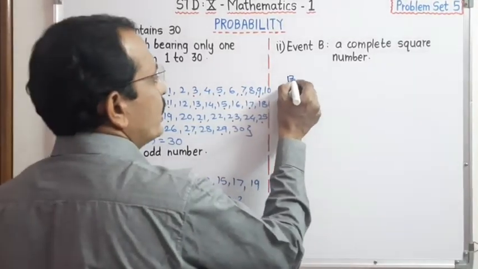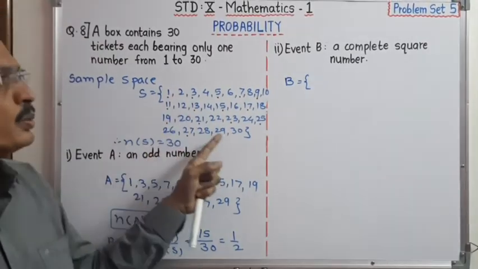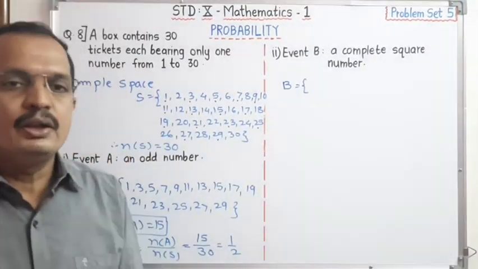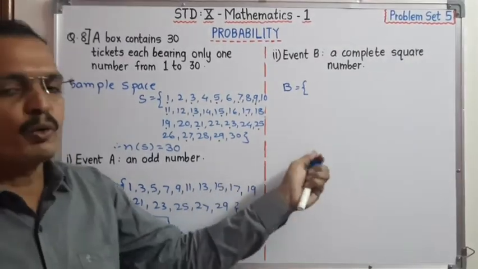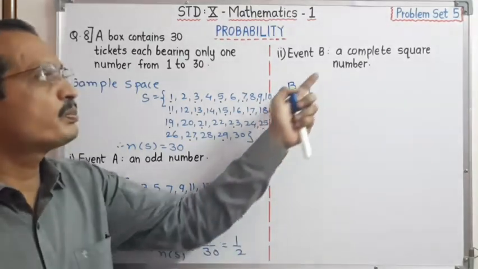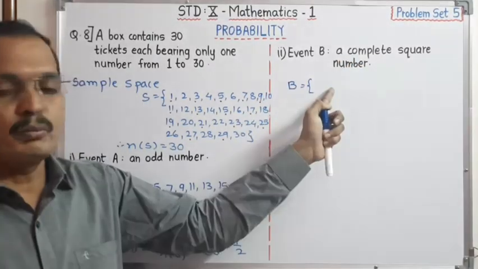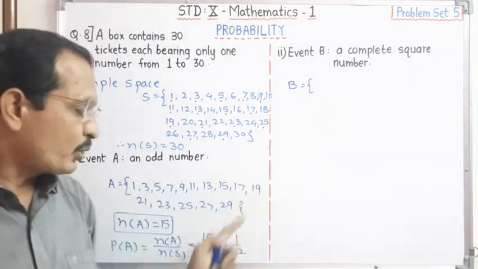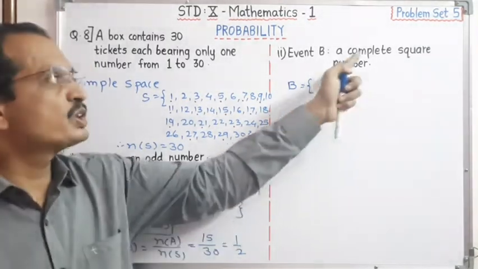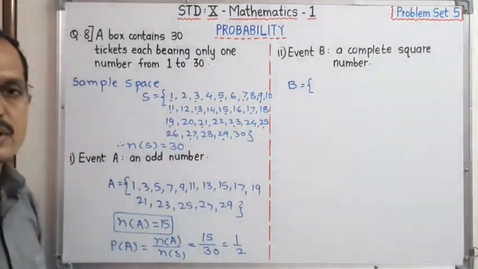Now the event B: a complete square number. Now we have to write from this sample space, we have to choose the perfect square numbers. Dear student, you know how to find out the probability. But in this case, if you don't know which are the complete square numbers, then you can't find out the number of B. If you know the formula, you can't solve the sum. That means you must know the complete square numbers. Now we have to choose the complete square numbers.